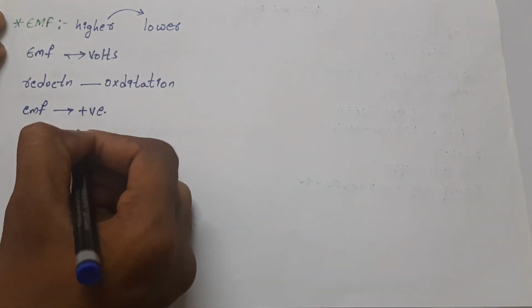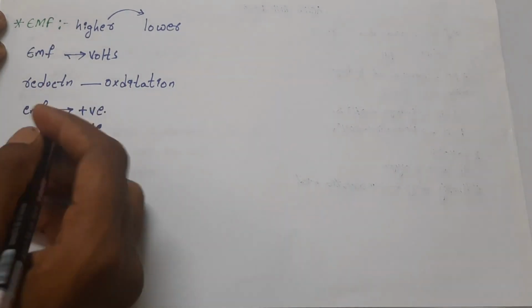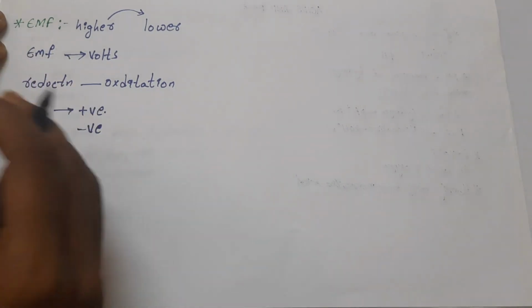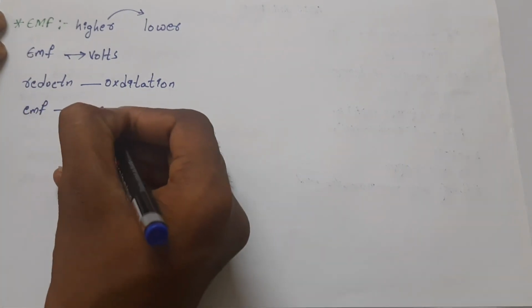If the EMF is negative, the reverse reaction takes place in the cell, so there is no generation of electricity. So for the best galvanic cell, the EMF value should always be positive, and should be the highest positive value.